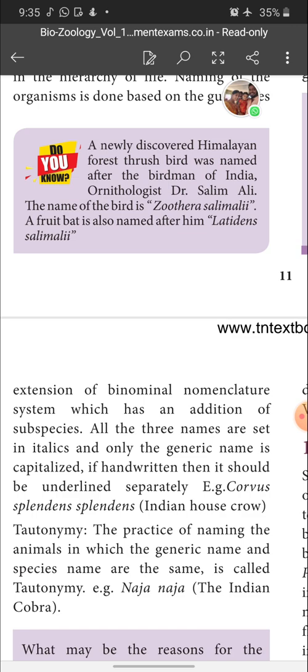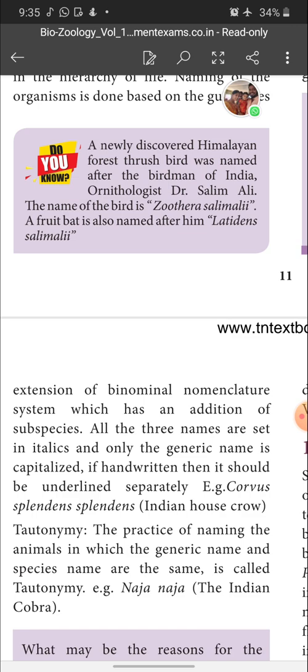This is the way we have to write the nomenclature, whether binomial or trinomial. Example for trinomial nomenclature is Indian house crow. The scientific name is Corvus, the generic name, splendens and splendens, the species and subspecies names.